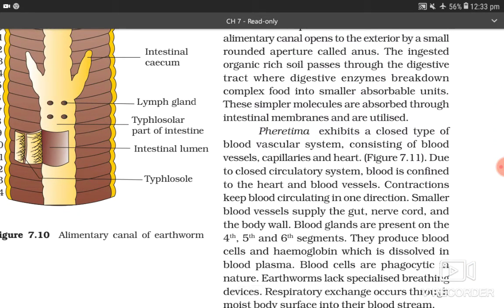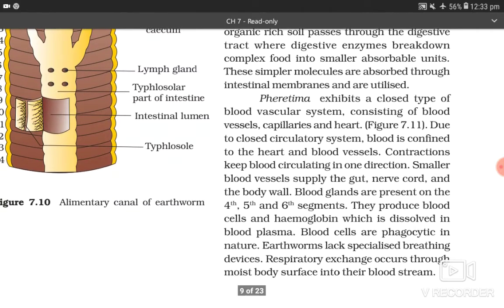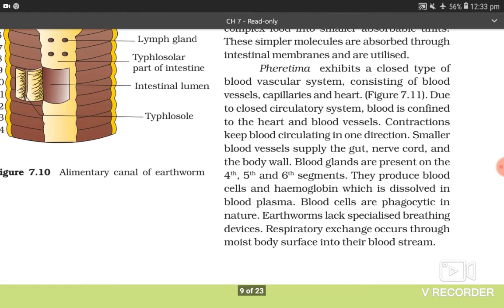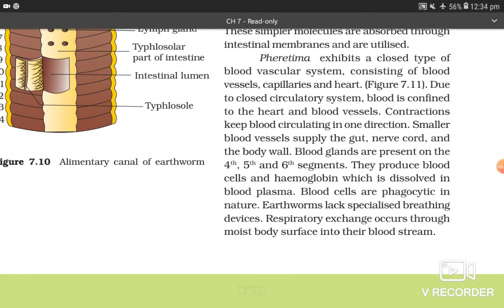The ingested organic rich soil passes through the digestive tract where digestive enzymes break down complex food into smaller absorbable units. These simpler molecules are absorbed through the intestinal membrane and are utilized.